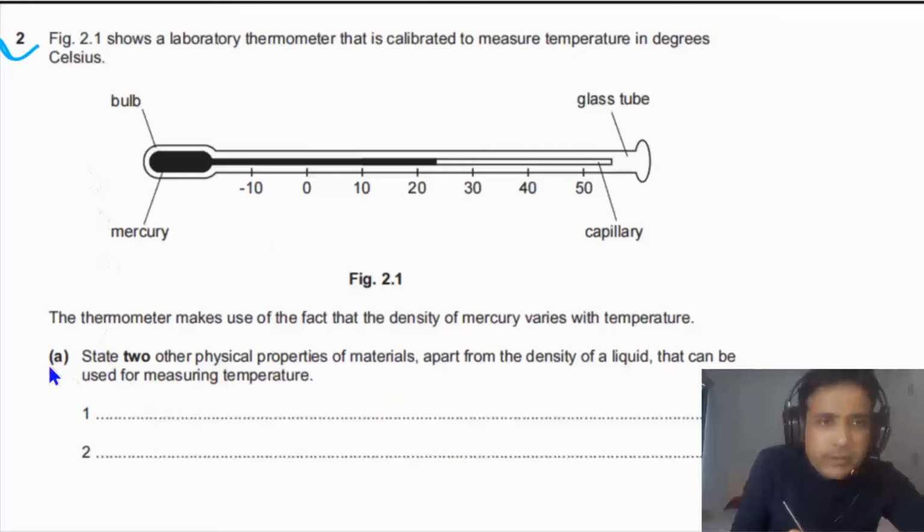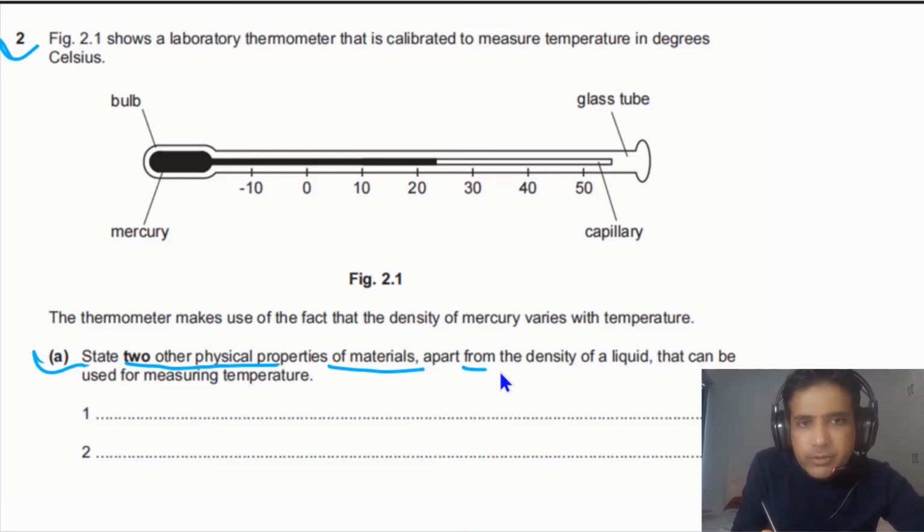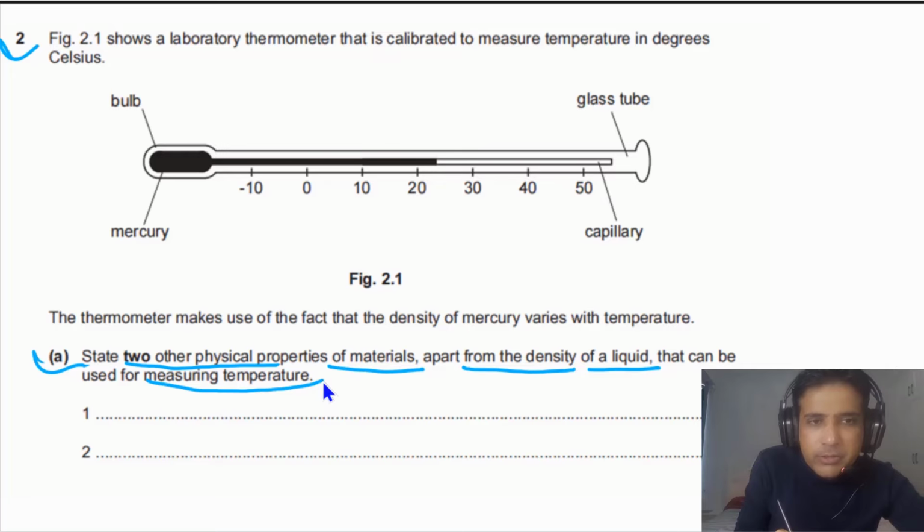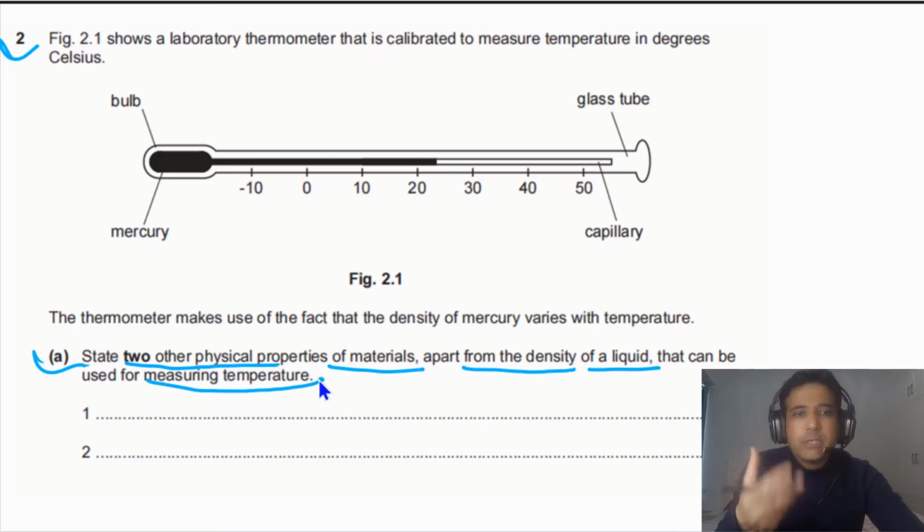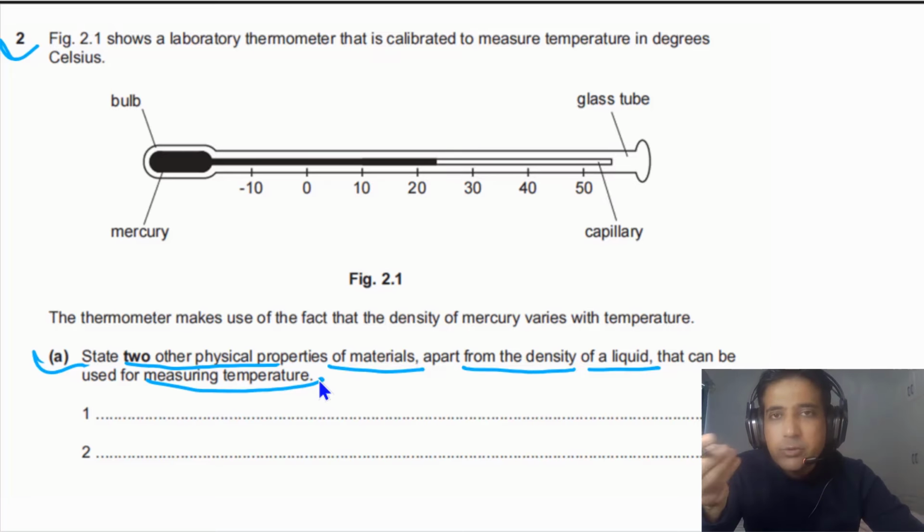For our second question, part A, we need to state 2 other physical properties of materials apart from the density of a liquid that can be used for measuring temperature. Physical properties of materials. Actually, the question is asking you about thermometric properties. So how can we link the physical properties of a material with temperature? That property we call a thermometric property. Means a property of a material that changes with temperature we call a thermometric property.